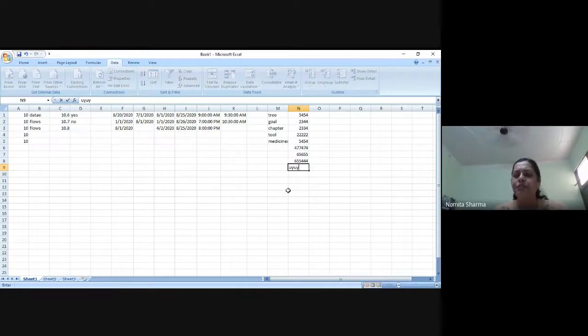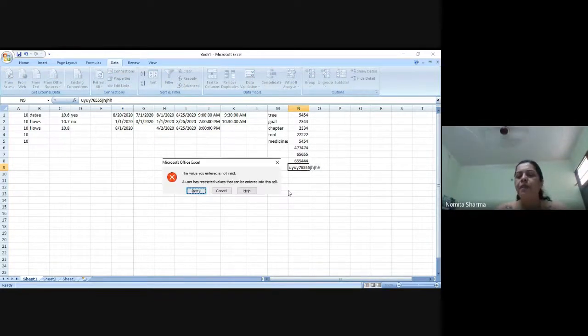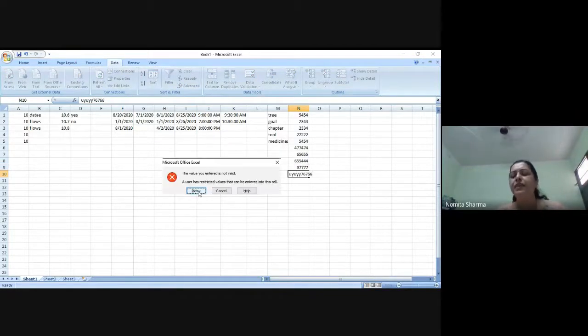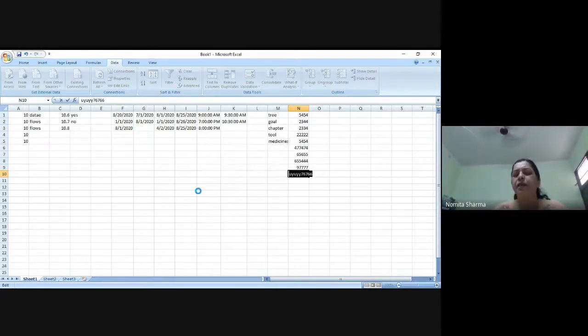If I write the text first and then the number and then the text, it will give me the error because it is having the text. Let me do one more try with this. I just write the text and just a number, it will give me the error. So please remember, when it is a numeric data type, it will only take the numeric data.